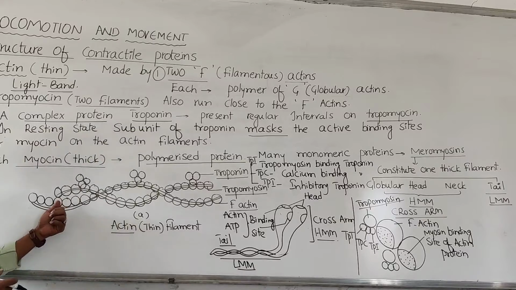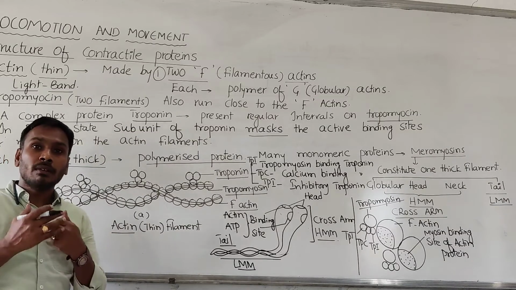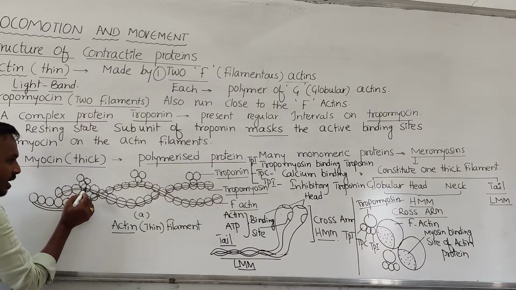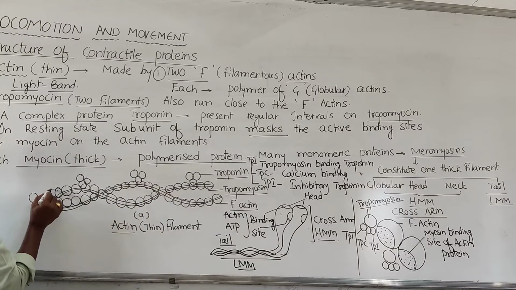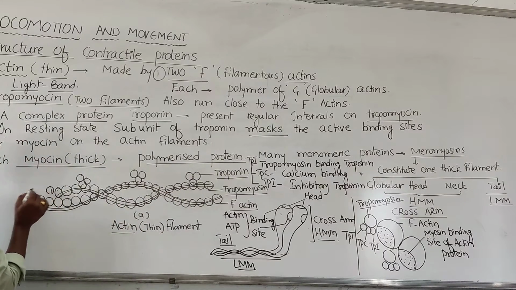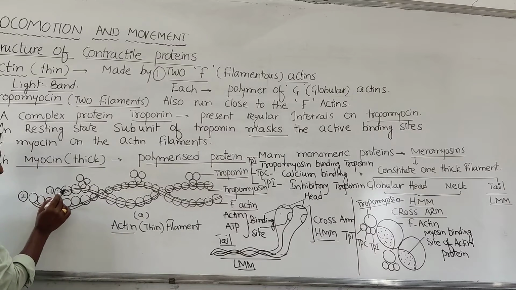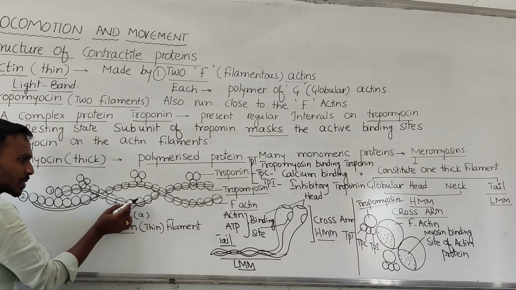Now, let me see finally the actin. How is the actin protein made up? Here you see the first F-actin molecule and the second F-actin molecule. So, two F-actin molecules I am showing, but each F-actin molecule is again made up of single globular structures.